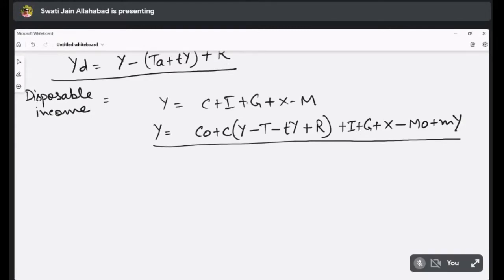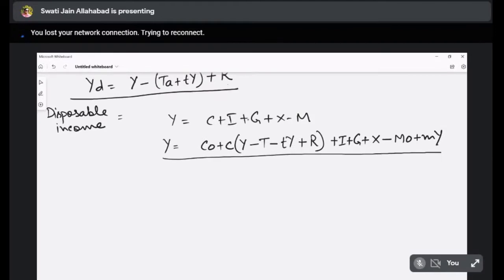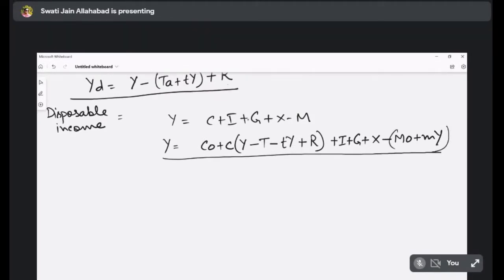So marginal propensity to consume is affected by these four. Let us keep it like this: X minus M0 plus My.